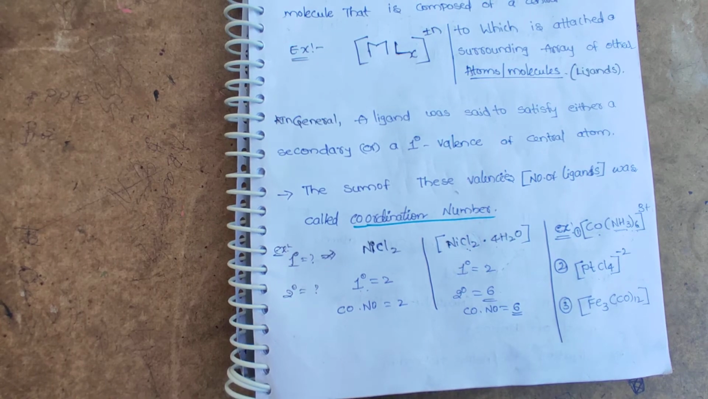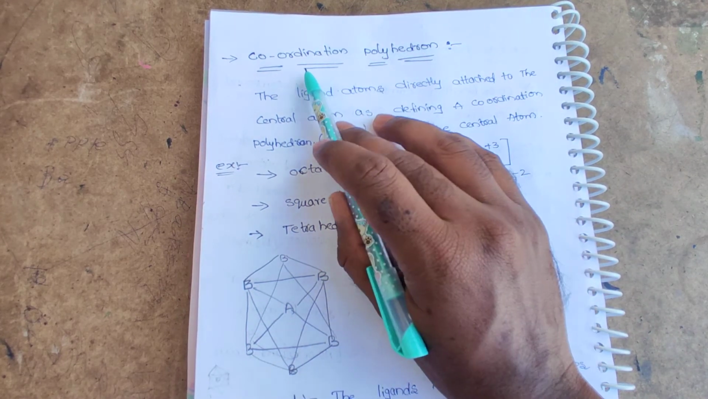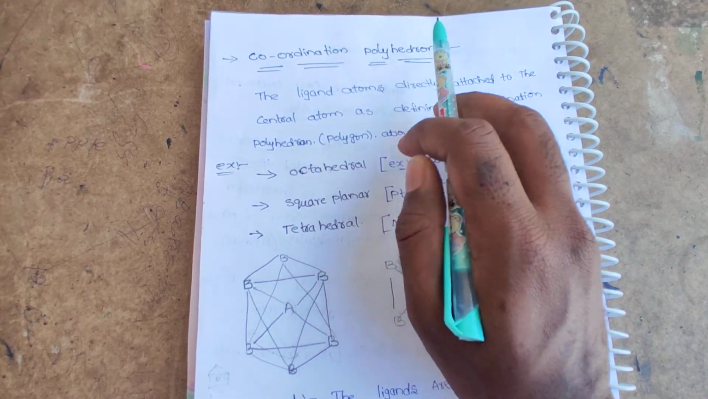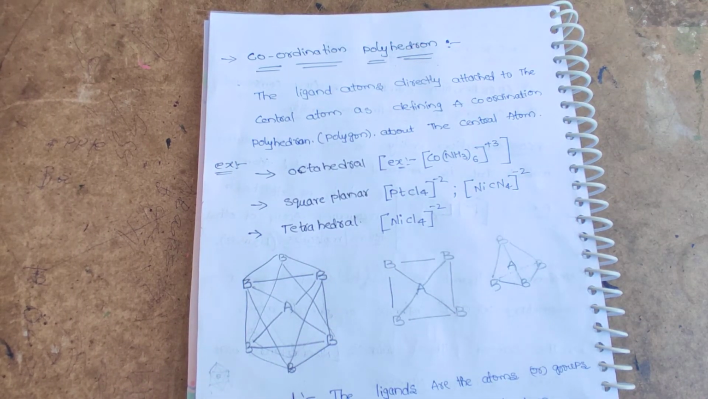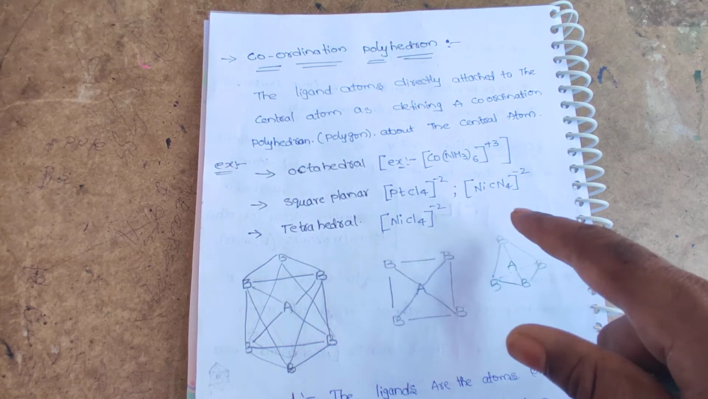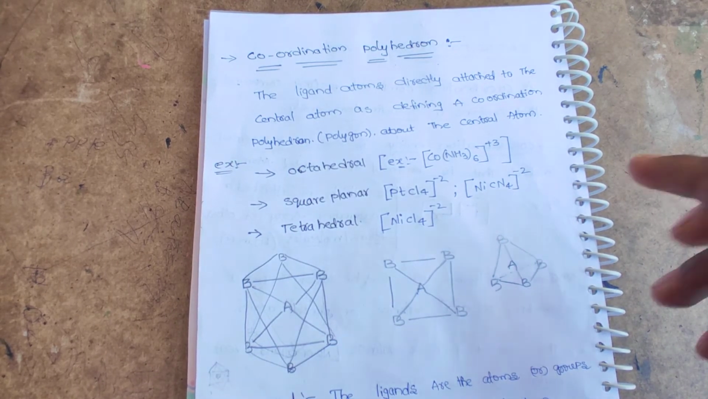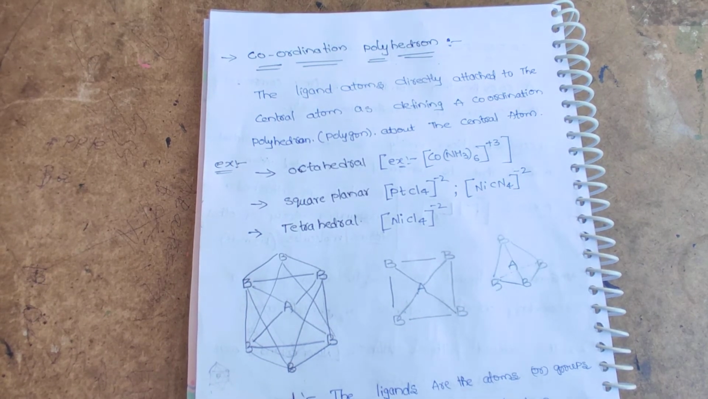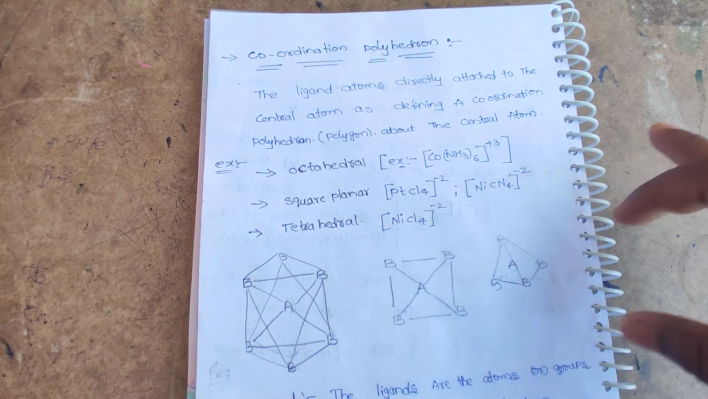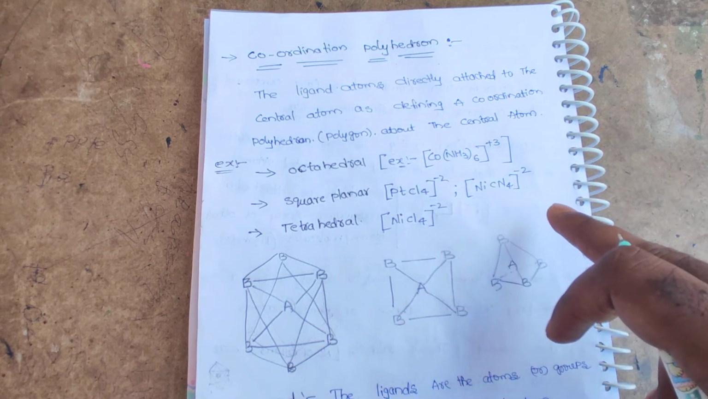Now in metal complexes we are going to study the coordination polyhedron. In general we know that ligands are arranged in specific positions around the central metal atom in these complexes, because when a metal atom is placed in a ligand solution, these ligands are oriented around the central metal atom in specific positions. They are bonded to the metal atom with a specific geometry.